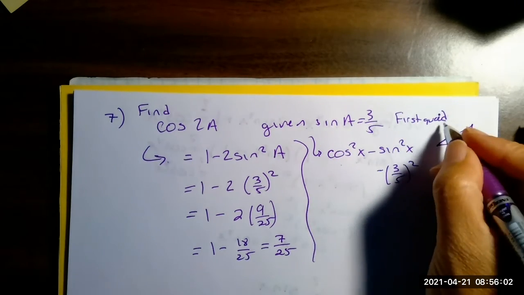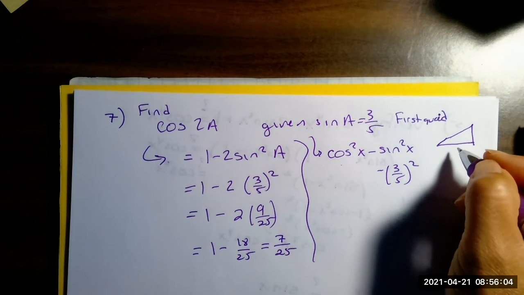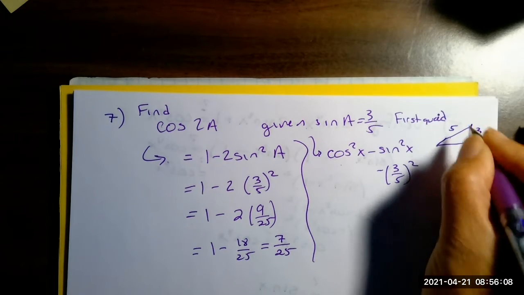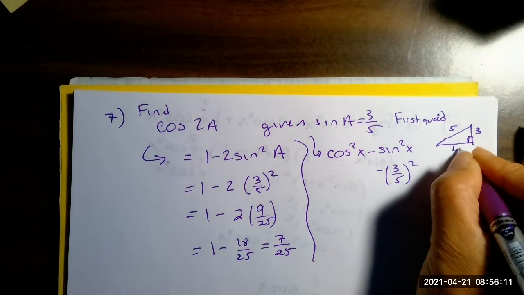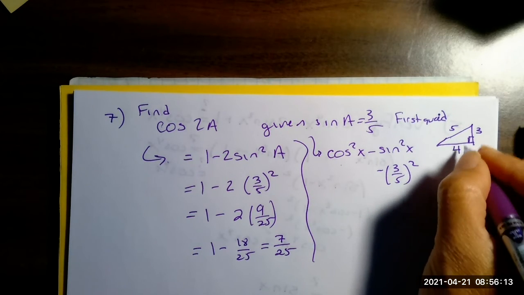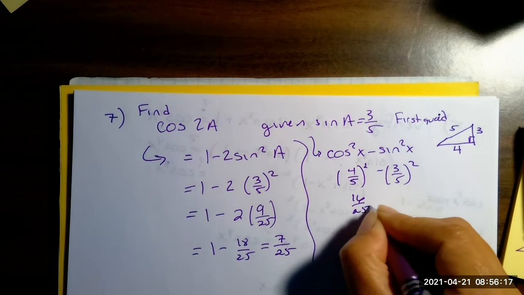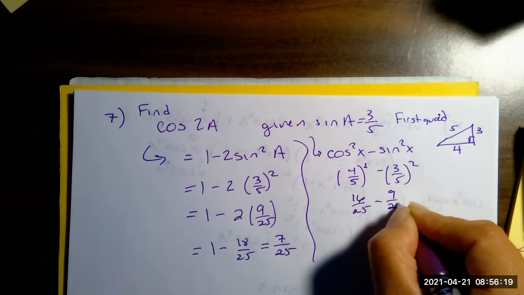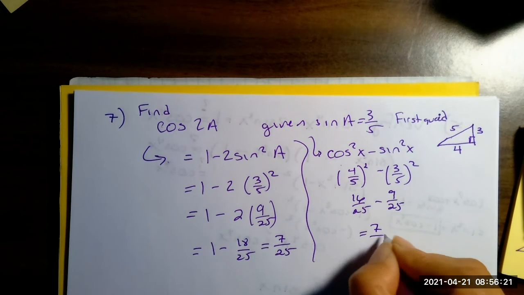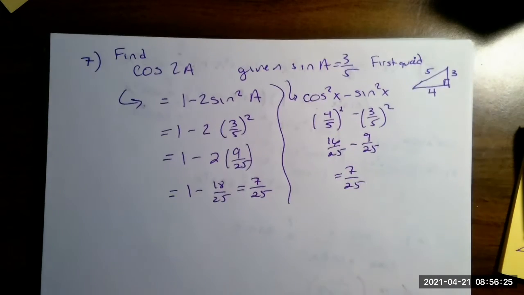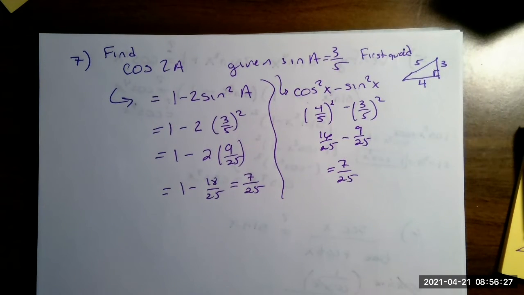The reason why they give you the quadrant is to tell you whether it's going to be positive or negative. So sine is opposite over hypotenuse. Pythagorean theorem says that must be 4. So cosine is 4/5 squared. So that's going to be 16 over 25 minus 9 over 25, which is 7 over 25. Same answer. So it really doesn't matter which identity you choose. Be comfortable using any of them.